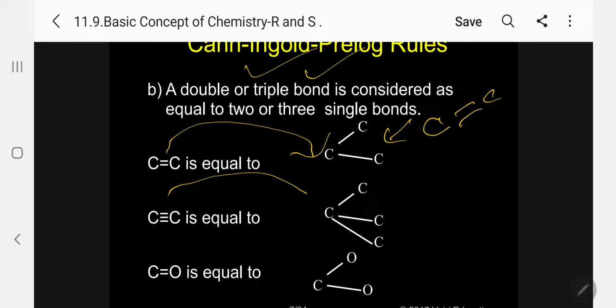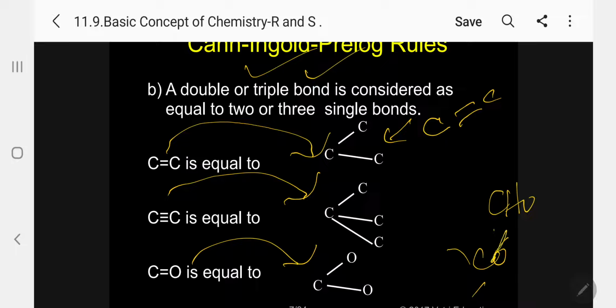In the same way, C triple bond C is considered as CCC, and C double bond O is considered as C with two O's, so that you can easily overcome the problem. Suppose you have CHO and another group with CO; the CO is common, and H is there. So C double bond O should be considered as CO and CO, so this takes priority.